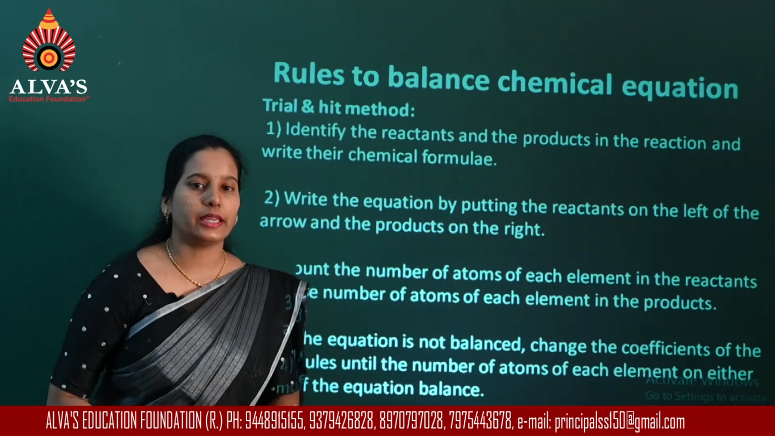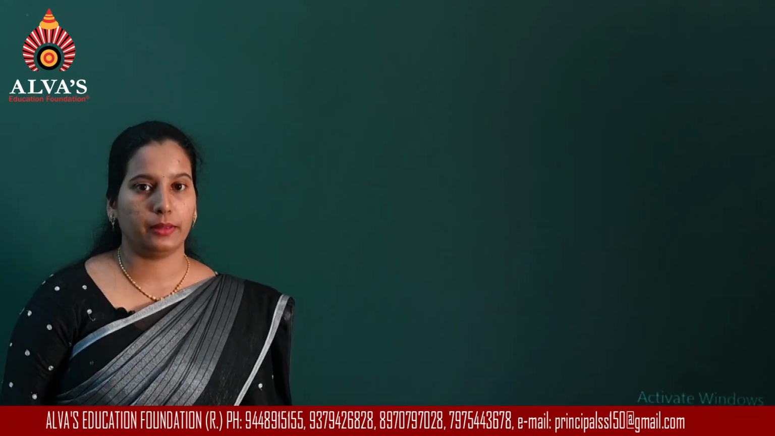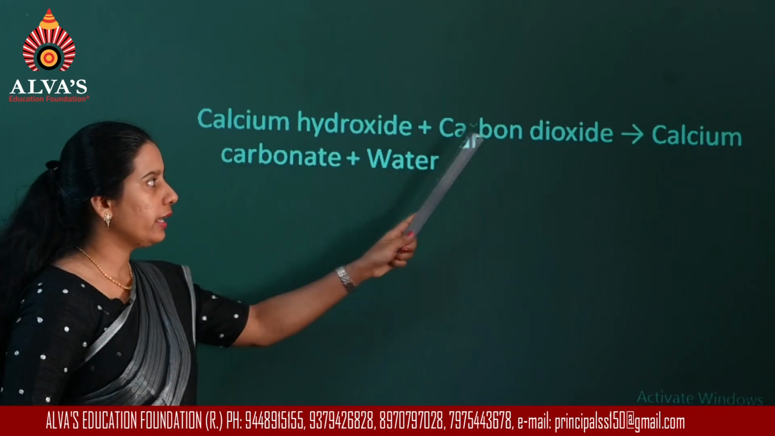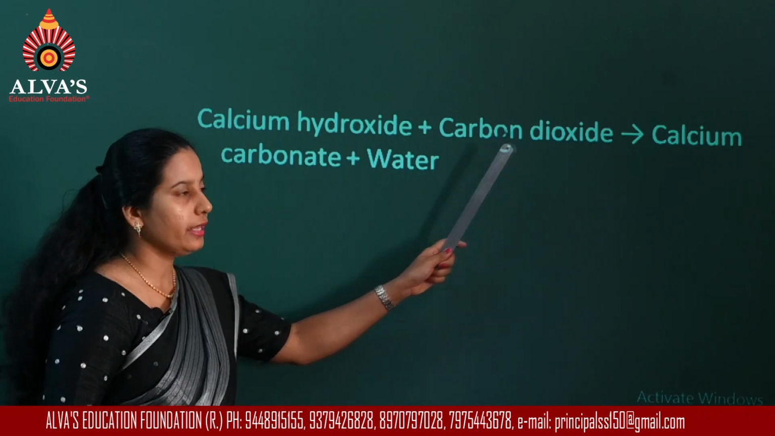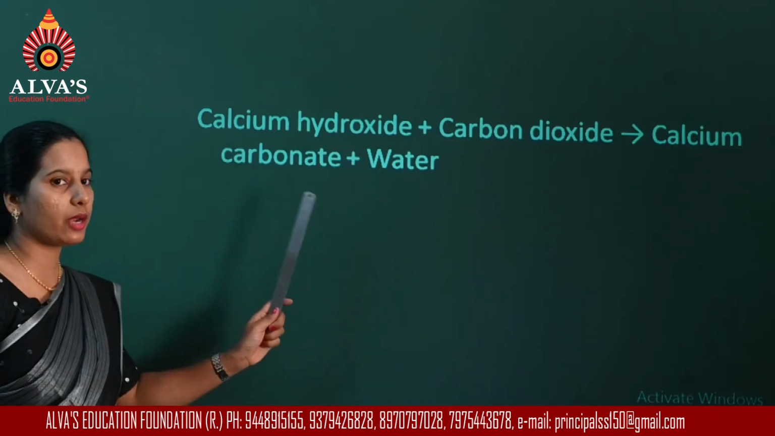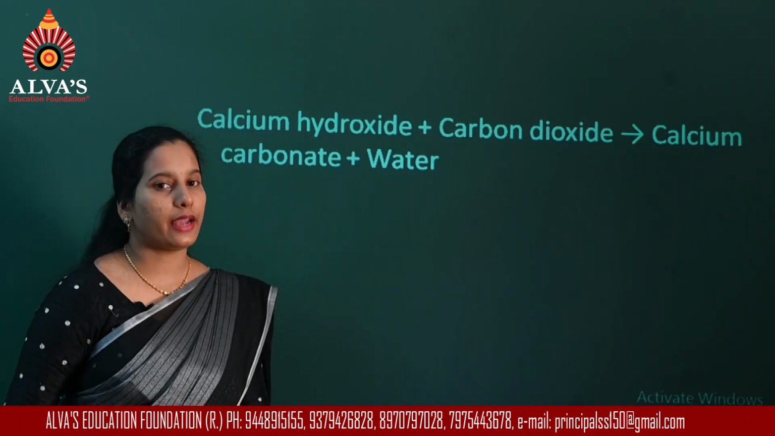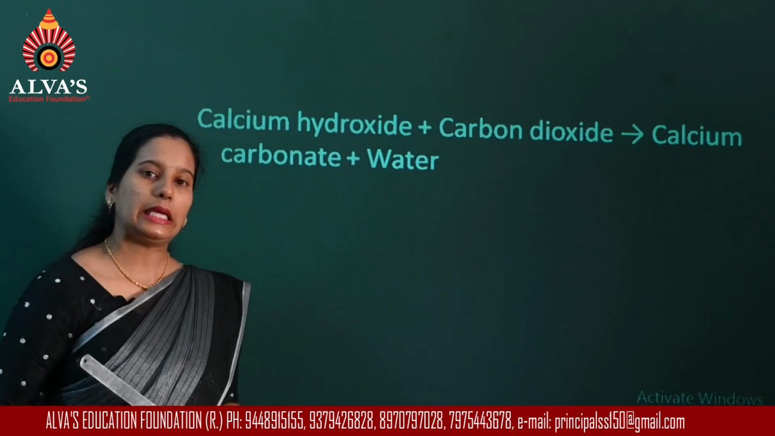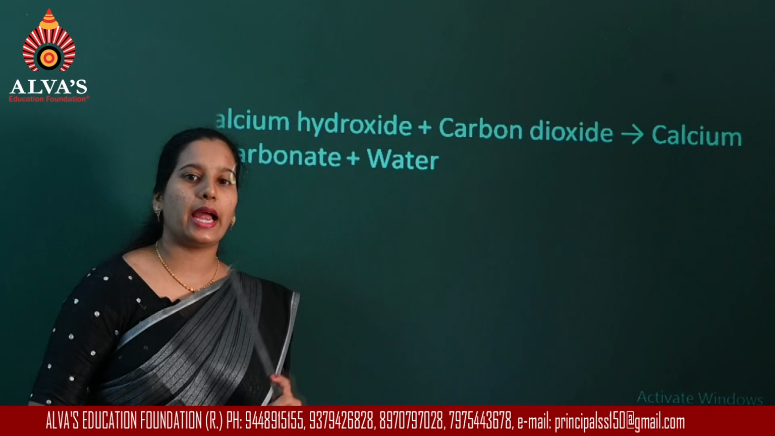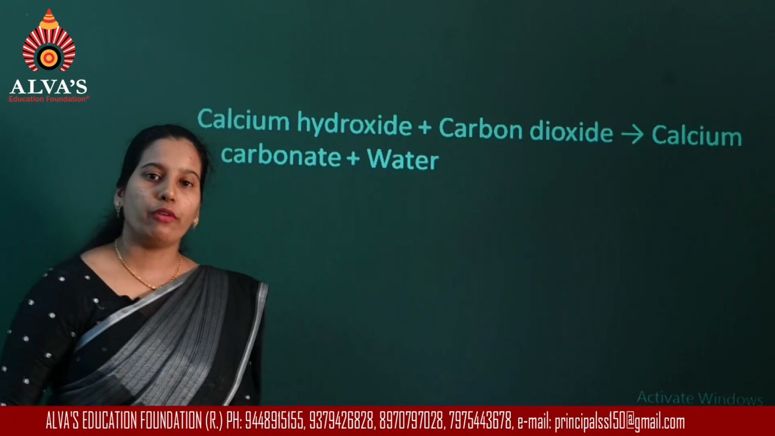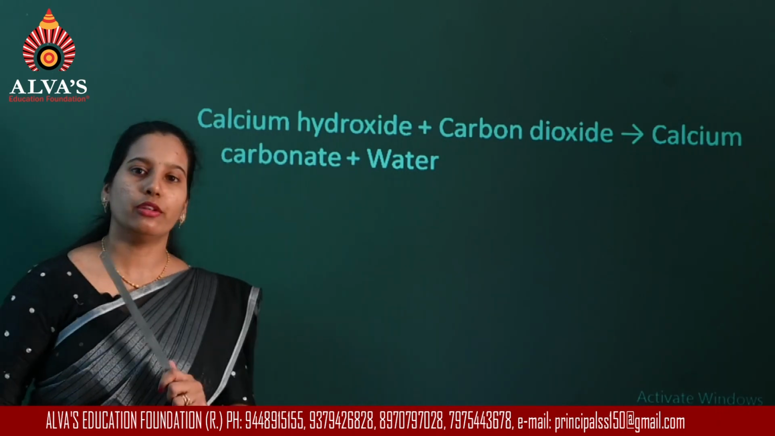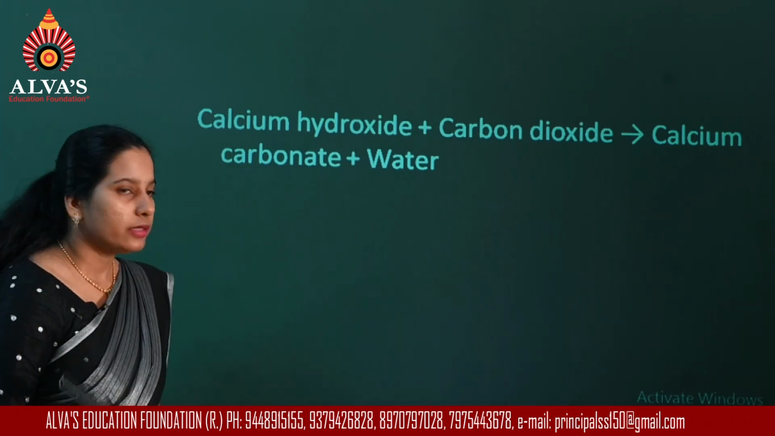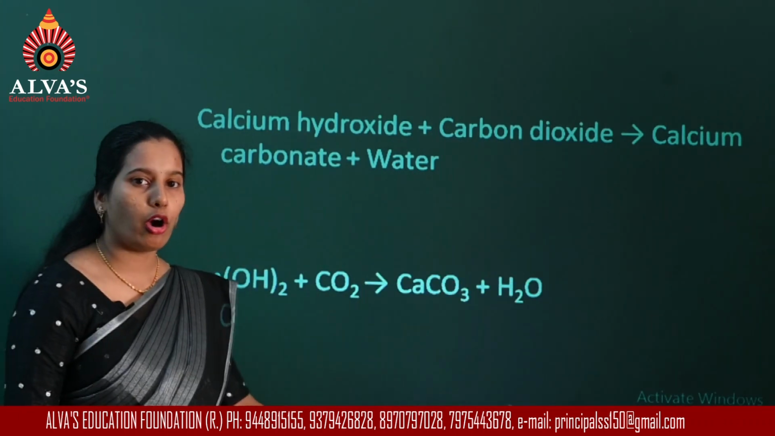Now for example, we will consider a chemical reaction where calcium hydroxide is reacting with carbon dioxide and it is producing calcium carbonate and water. Now what are the reactants in this reaction? Calcium hydroxide and carbon dioxide are the reactants. Calcium carbonate and water are the products. You have already studied how to write the formula for molecules and compounds. So now using that information, you can write the formula for the equation.